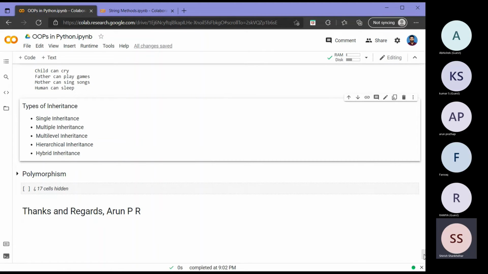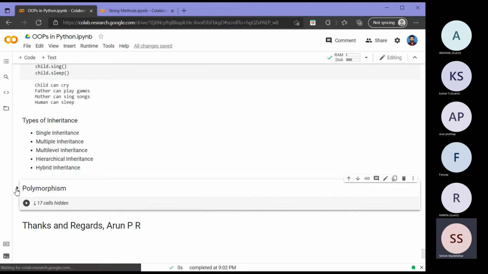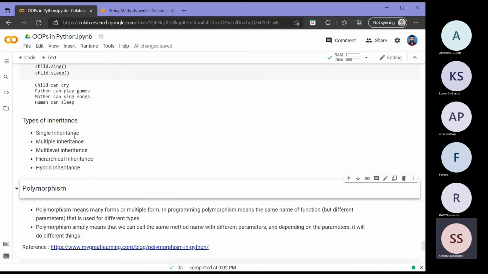So that is the types of inheritance. You can just go through some reference material. I have just named the different types of inheritance: single, multiple, multi-level, hierarchical, hybrid. These are used when you want to write multiple or complex problems, you may be using one or the other method similar to this. You can go through Google to get more details. There are standard definitions for each of these. I just put it here for completeness, since these are all related to inheritance.